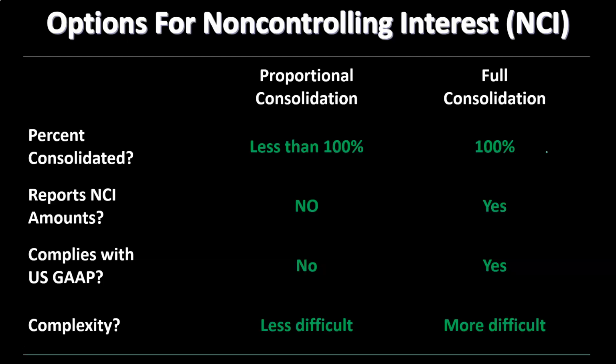So if you have the full consolidation, that will show that. And then you can also show in just one line item the proportion of the assets and the proportion of the performance, the proportion of the equity, in other words, that represents the net assets that are not going to have claim to by the parent. In other words, if you were to liquidate, that's the portion that would go to the subsidiary.